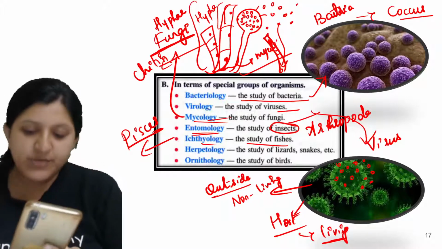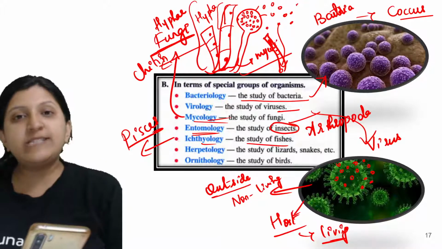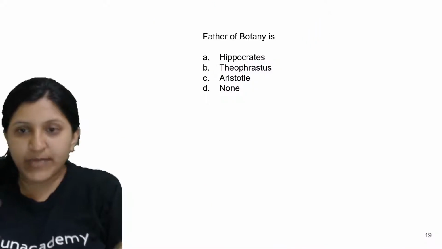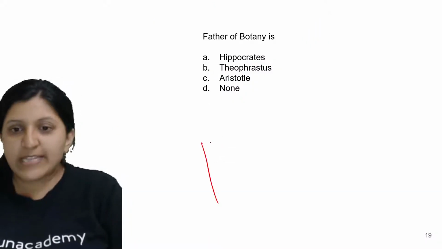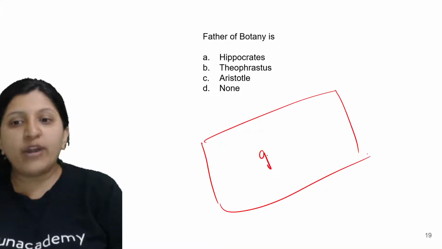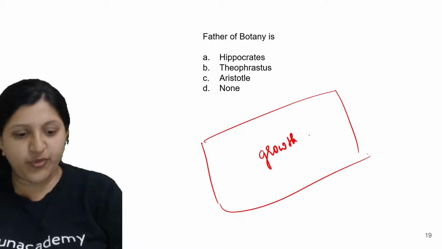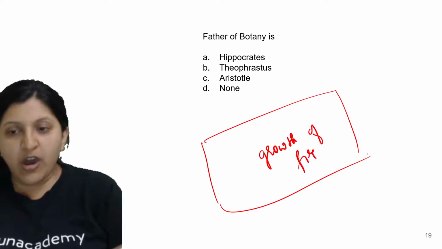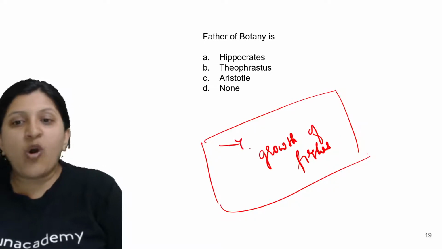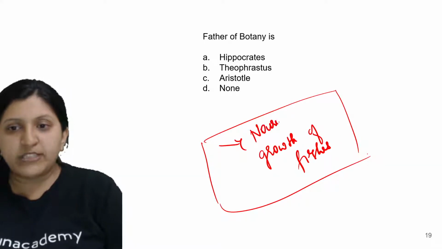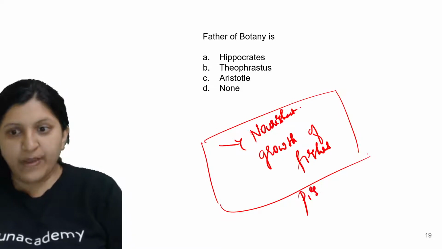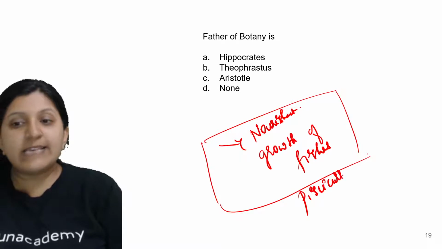Is there a difference between them? Yes, pisciculture is you are creating a pond, a suitable pond for the growth of the fishes, or maybe you are having a tank, and you are providing all the nutrients or nourishment for the growth of fishes. So that is pisciculture.